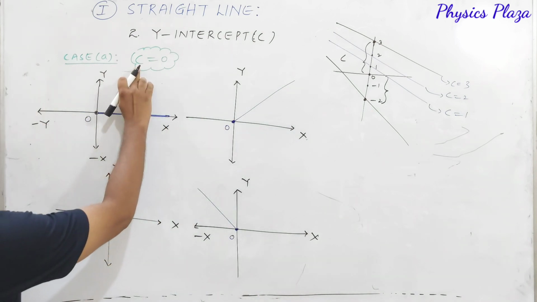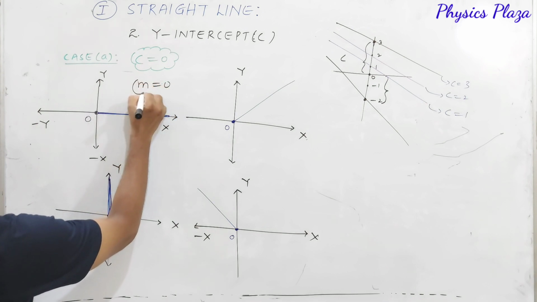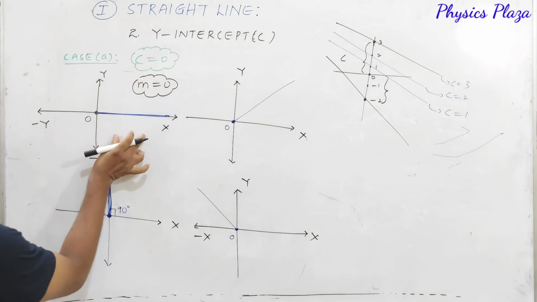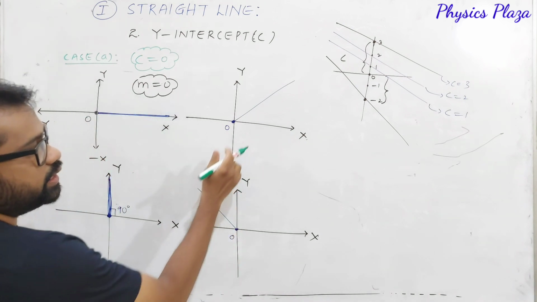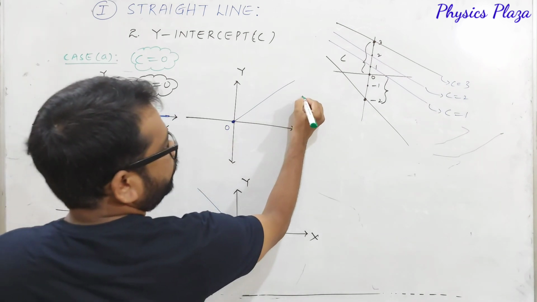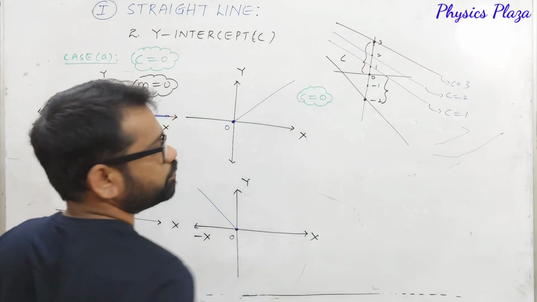So here y-intercept is 0. At the same time, its slope is also 0. First case, slope is also 0. Whereas in the second case, dear children, if you look here, y-intercept is 0, no doubt about it, because it is passing through the origin.